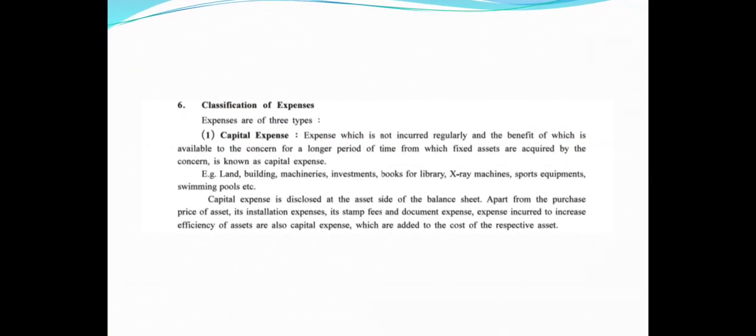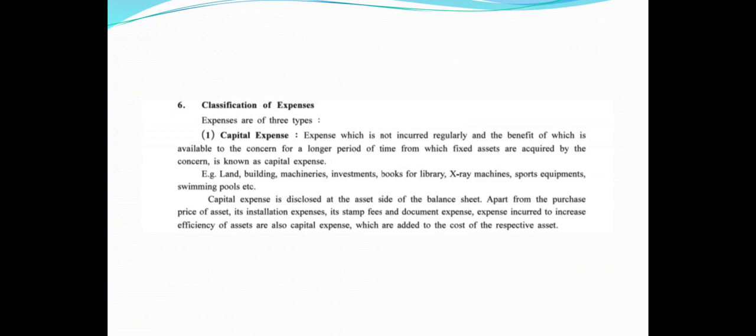Classification. Expenses are of three types. One is capital expense, second revenue expense, and deferred revenue expense or expenditure. So one by one we will talk about them. First of all, capital expense.